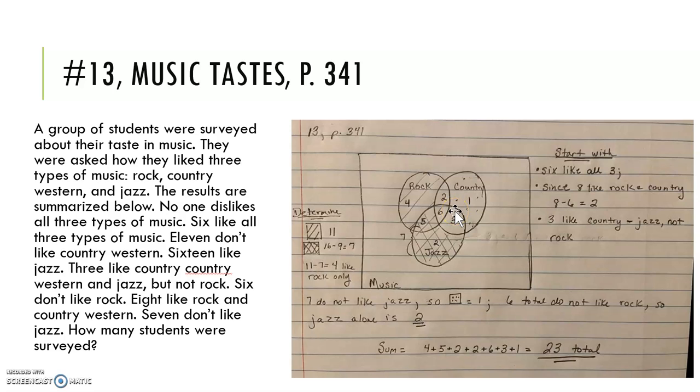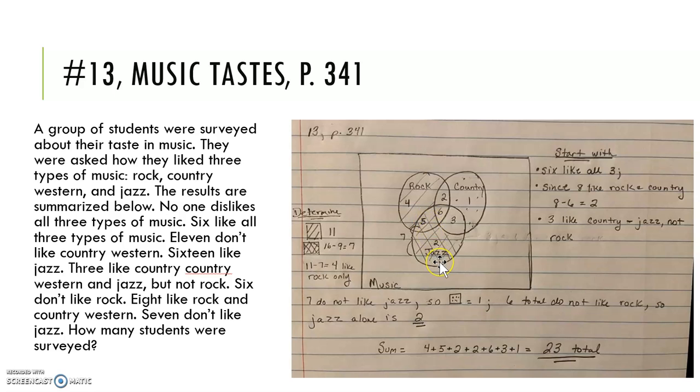So then we have to use some of the not statements to help us determine other information. And I've done that on the left-hand side with some pattern shading. Again, I know that 11 do not like country western. Well, that would be indicated by the lines that are rising from left to right. And you see that I've colored in the portion that is in rock and jazz that do not intersect with country western.